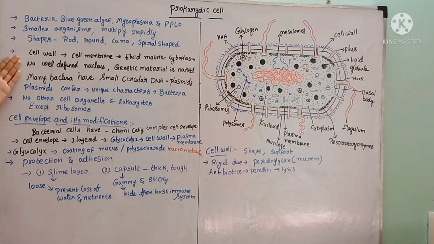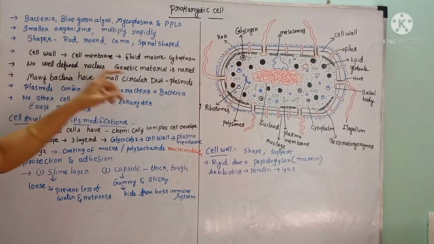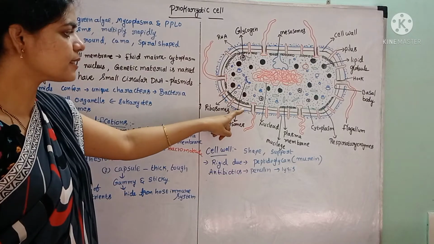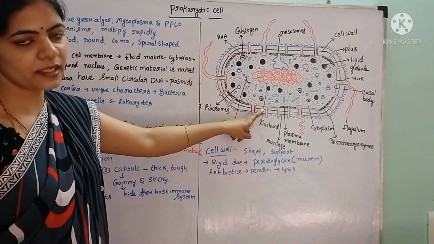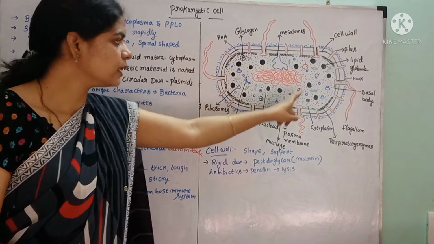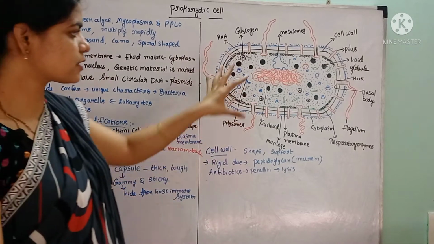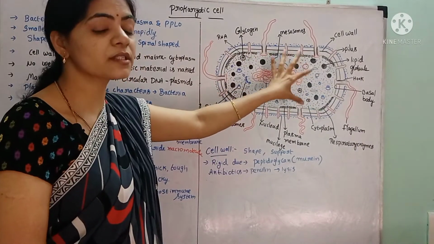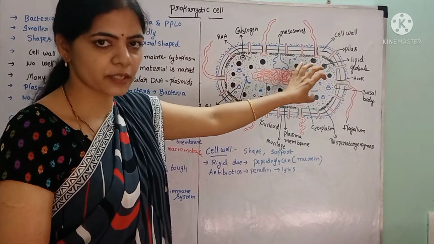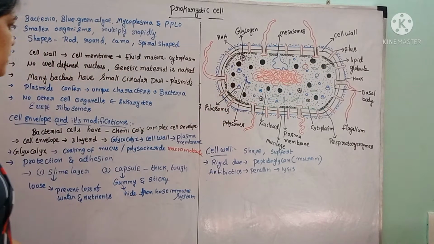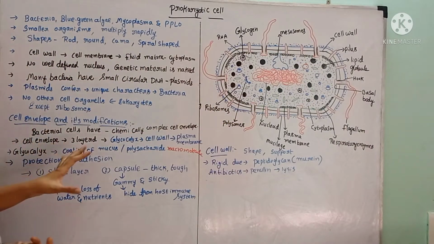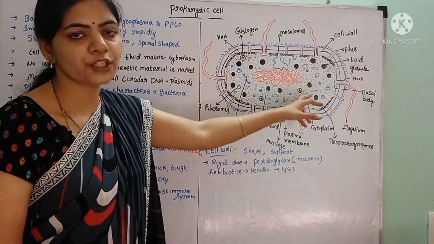And here we see the characteristic feature of these prokaryotes. Here they consist of cell wall, and see this is the cell wall. Inside the cell wall there is a cell membrane is present, and inside the cell membrane there is a fluid matrix is present. See this is a fluid matrix. That fluid matrix is called as cytoplasm. Cytoplasm was present, but they do not have well defined nucleus.